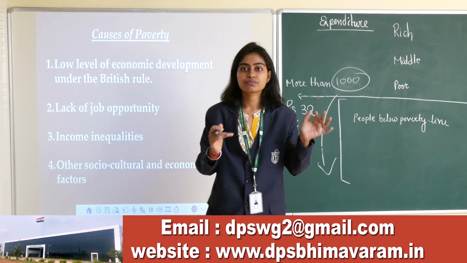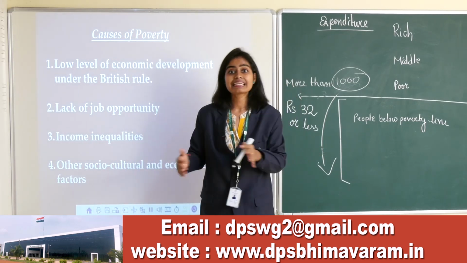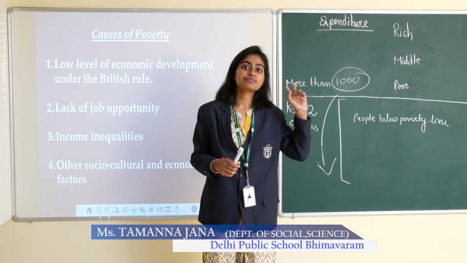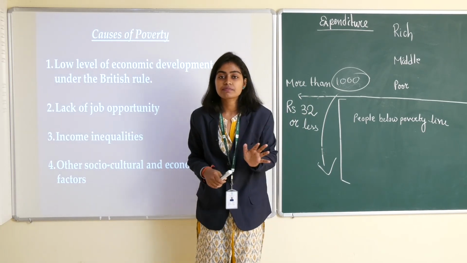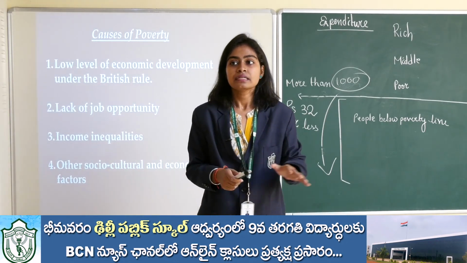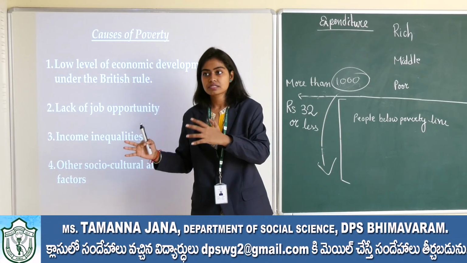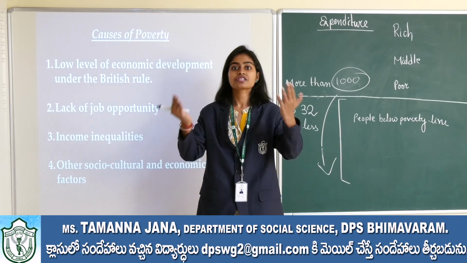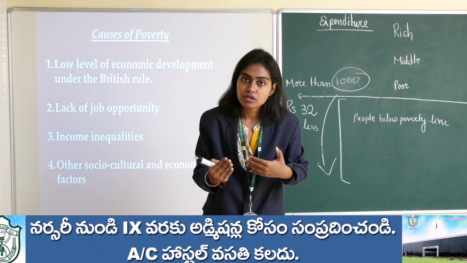Next, lack of job opportunity. Why was there a lack of job opportunity? Let me tell you. When the green revolution started, which I explained in the previous class, it was started by MS Swaminathan. According to that method, they started using varieties of equipment, irrigation and seeds. As a result, production rose, and as production rose, employment also rose.